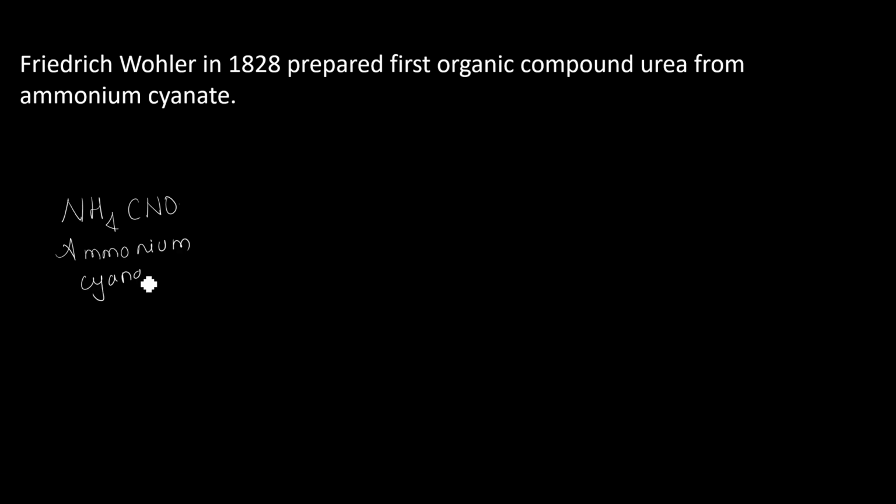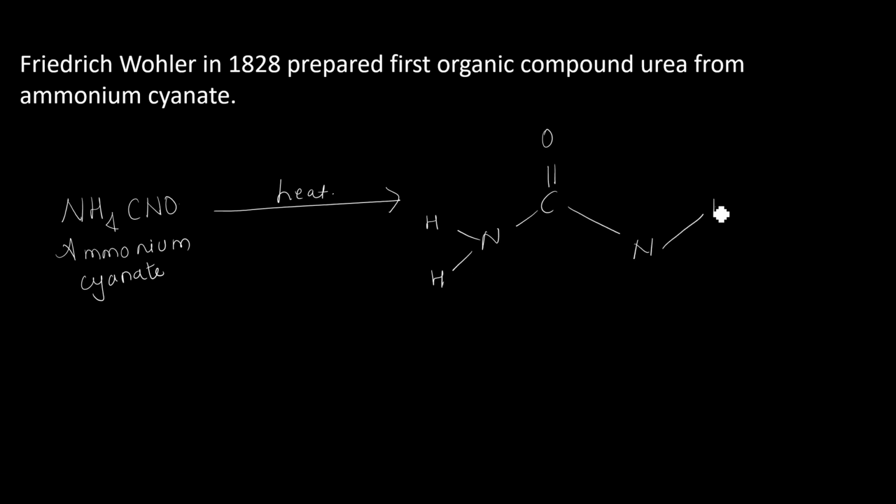Ammonium cyanate is NH4CNO. On heating this compound, he prepared urea. So this is the formula of urea: CO(NH2)2. This is urea. It is the first organic compound synthesized in the laboratory from the inorganic salt ammonium cyanate.